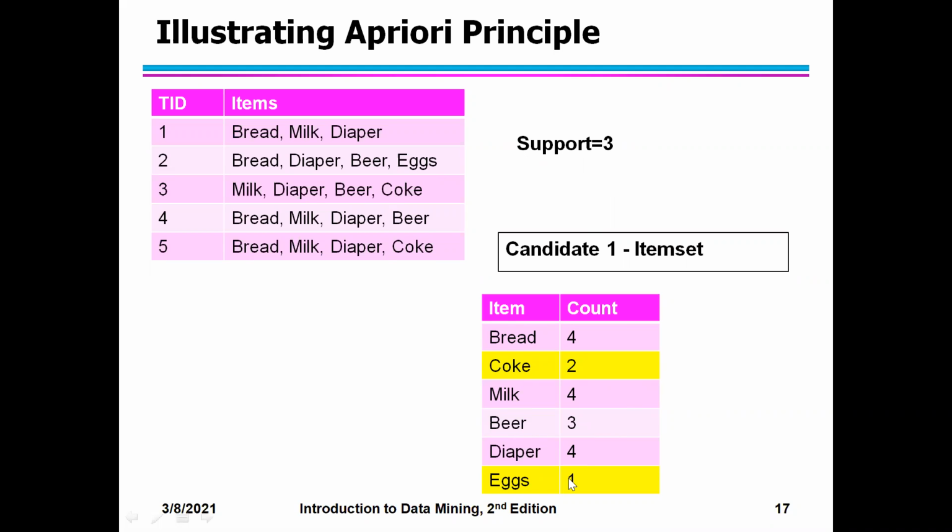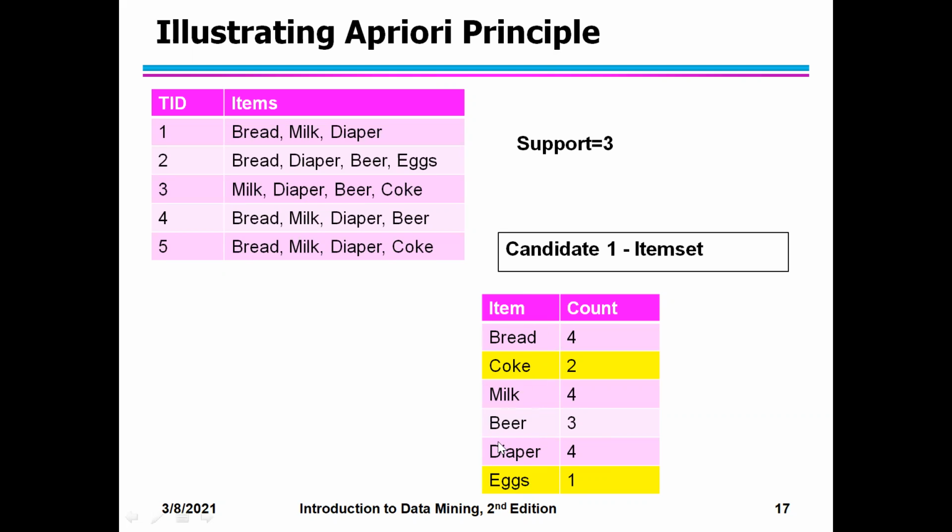Same way, eggs has a count of 1, but the support is 3, so I have to eliminate eggs. So Coke and eggs will get removed. We will get another table which contains item and count, and in that table we will have only bread, milk, beer, and diaper. That becomes my frequent one item set.